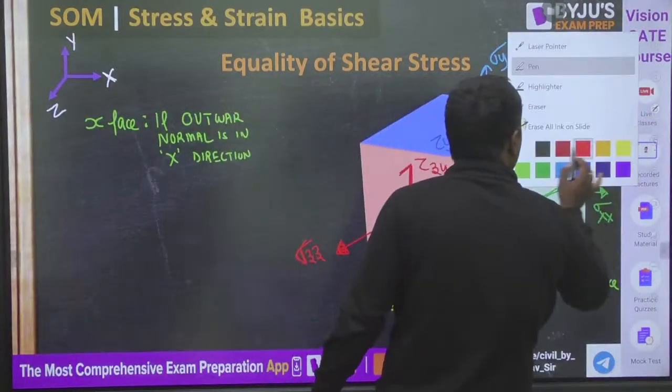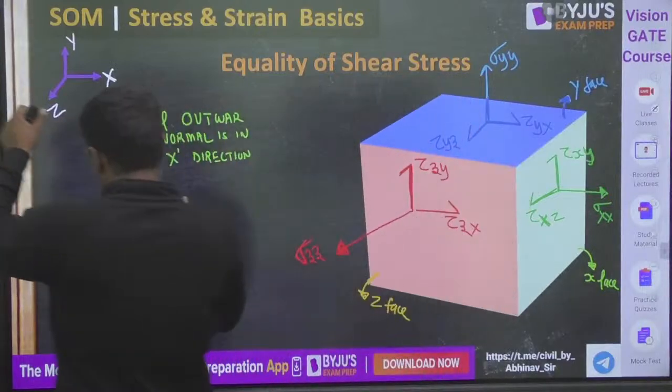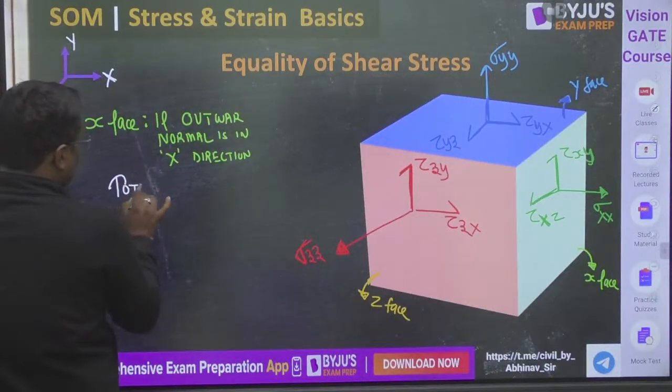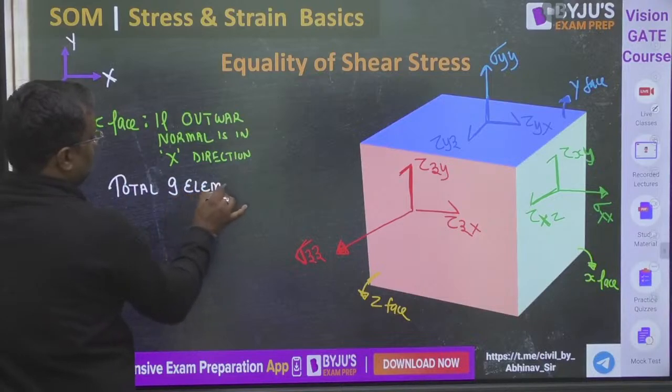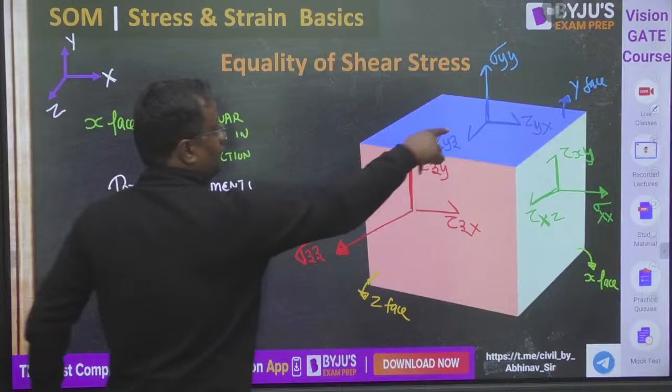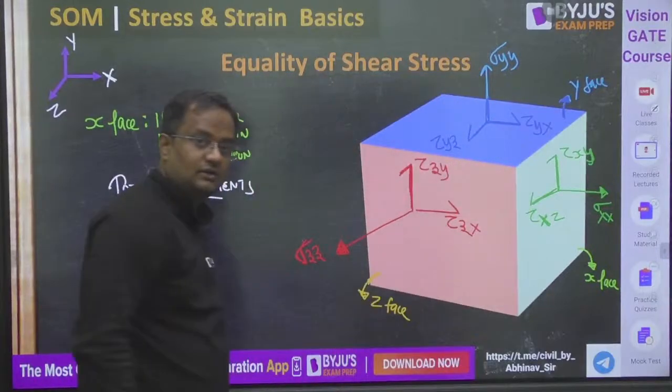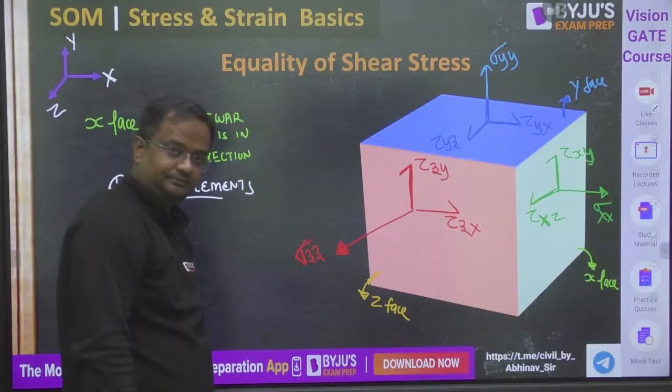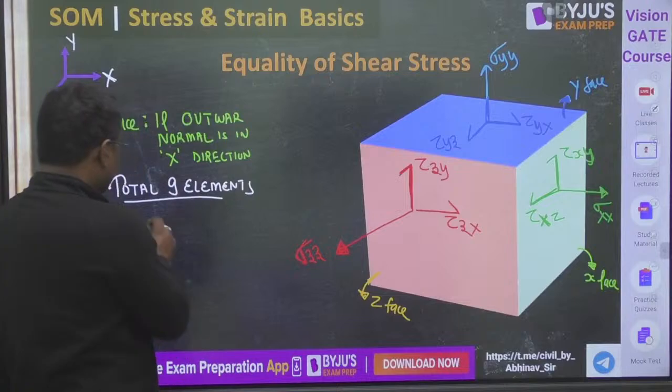Okay, so total elements, how many? If somebody asks you in the general case, how many elements? Total 9 elements: 1, 2, 3, 4, 5, 6, 7, 8, 9. And total distinct, how many?